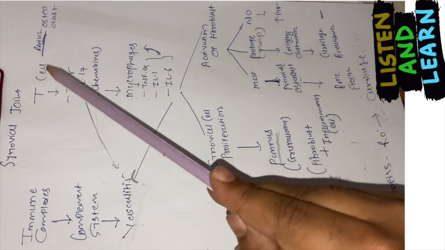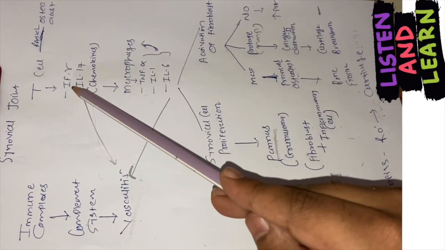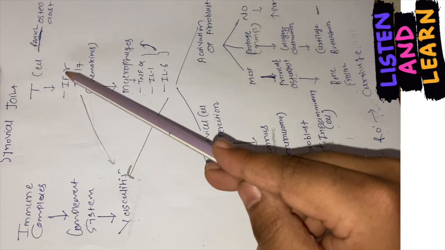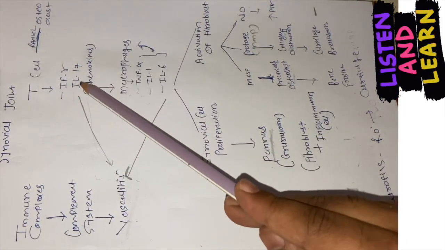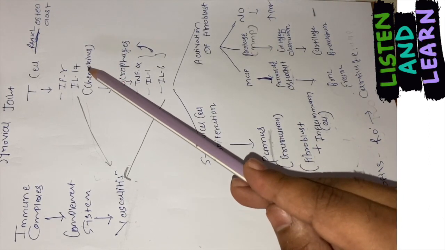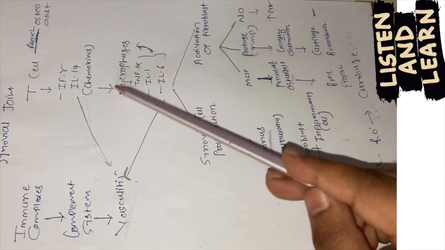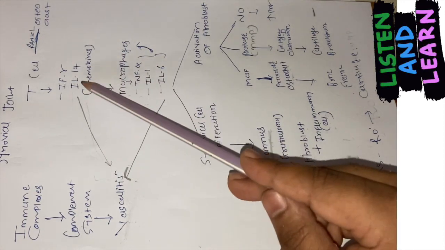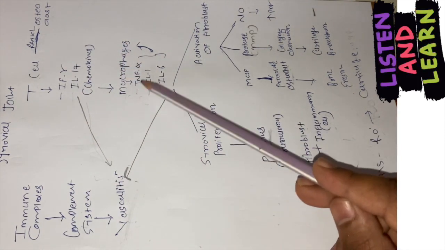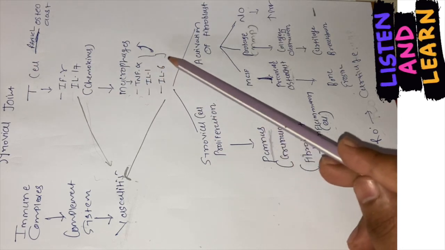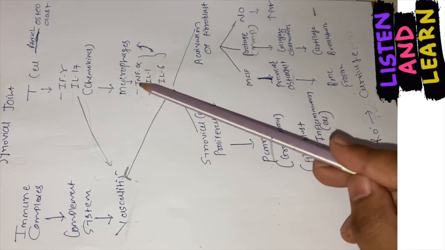Now let's see what this T cell does. So these activated T cells in the synovial cavity will secrete specific cytokines, that is interferon gamma and interleukin 17. They are called chemokines. They are called chemotactics. Chemotactics का मतलब होता है chemo attractants. They'll further attract the macrophages into the synovial cavity, into the inflammatory region, right? And what will these macrophages do? They release further cytokines, that is TNF alpha, interleukin 1 and interleukin 6, right? And this is a cyclic process.